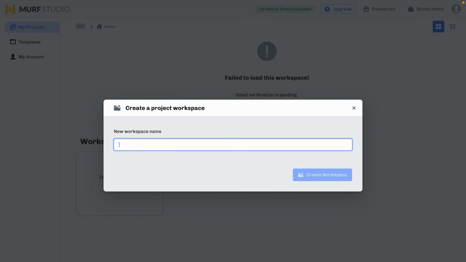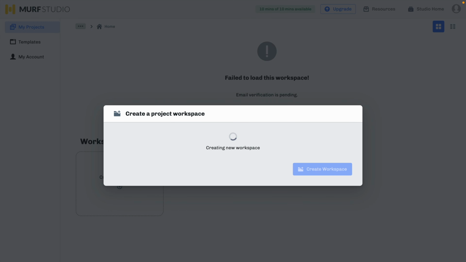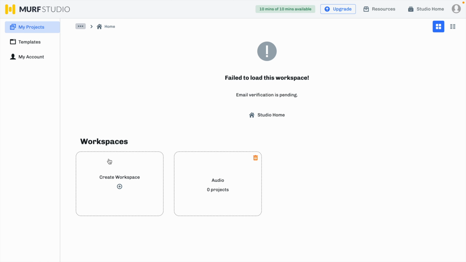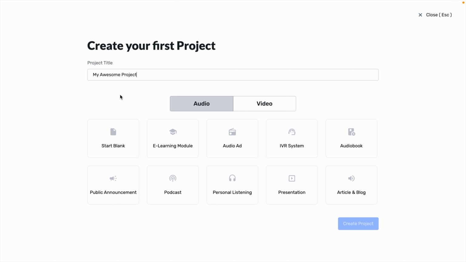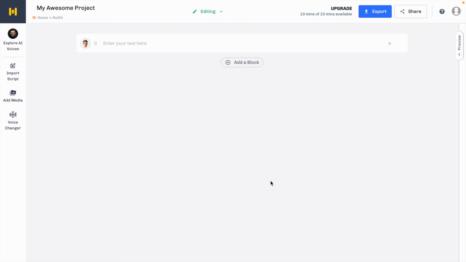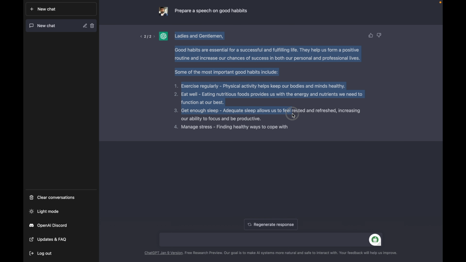So once you log in, you will be prompted with this text where you will create your project. Now click on the project which you have created and create a new project. After that we are going to choose to start with a blank page, so we'll do it from scratch. When our workspace template is ready, it will look like this. And here is the space where we are going to copy and paste.